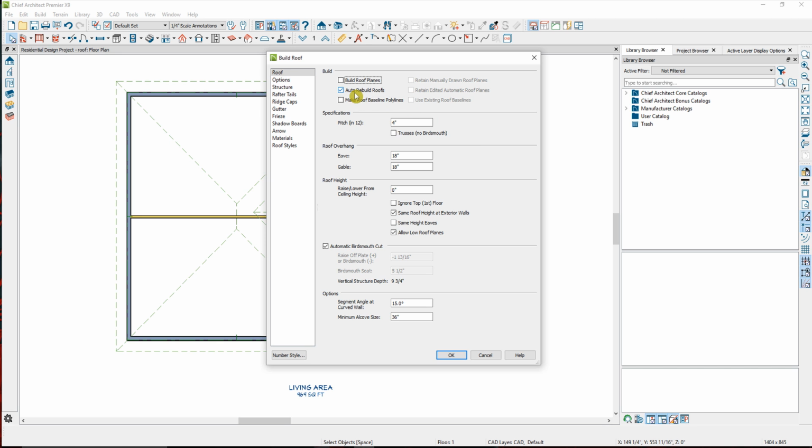First thing we want to do is turn on our Auto Rebuild Roofs. And we're going to set our pitch. I'm going to set this to an 8 and 12 pitch. You can see that we have an 18-inch overhang for eaves and gables.